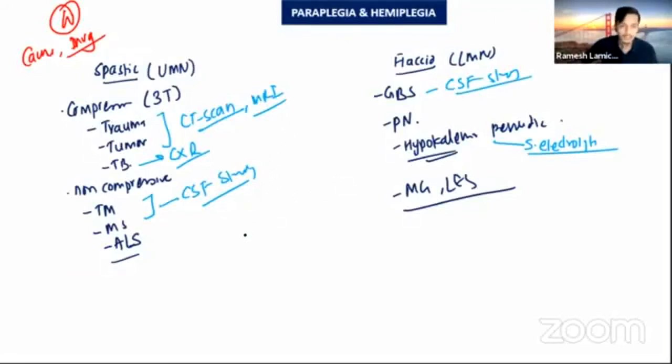These are the specific investigations, and other general investigations we give. Others will be general investigations to find out the causes of peripheral neuropathy. Now let's move on to the causes of hemiplegia.